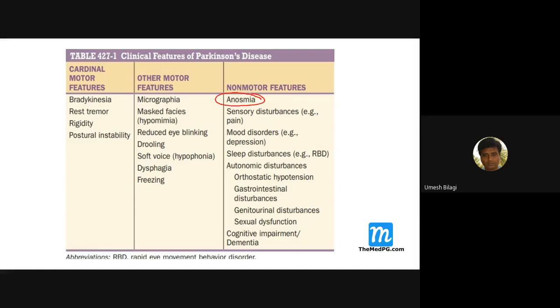There is a loss of smell, which is a non-motor manifestation. There could be sensory manifestations, pain, mood disorders, depression, and sleep disturbance. Autonomic disturbances can occur, like orthostatic hypotension, gastrointestinal tract disturbances, sexual dysfunction, and of course dementia can also happen in Parkinson's disease over a long period of time. Okay.